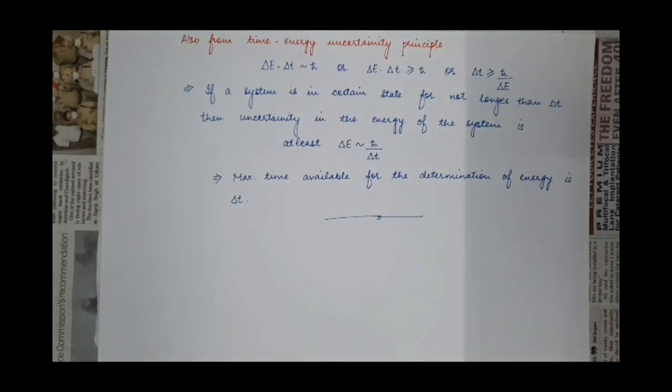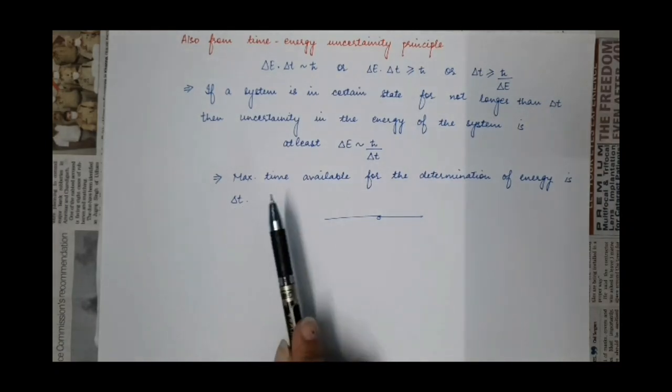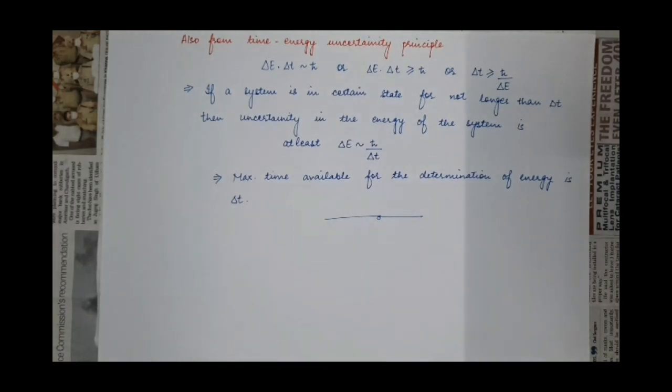It means if the uncertainty in the energy of any system is delta E, then the maximum time available for the determination of that energy of the system is delta T, which is approximately equal to h cut by delta E. So this is all about this lecture.